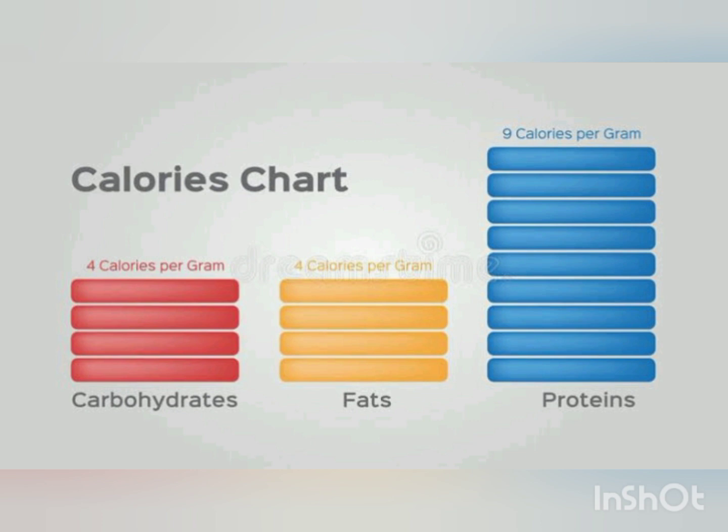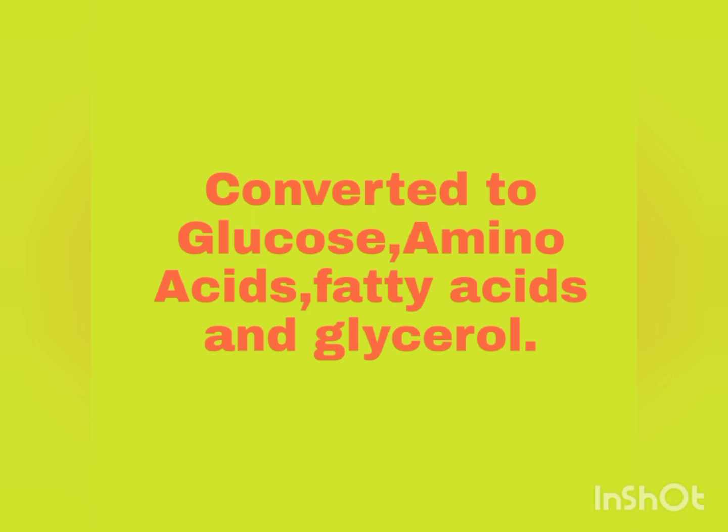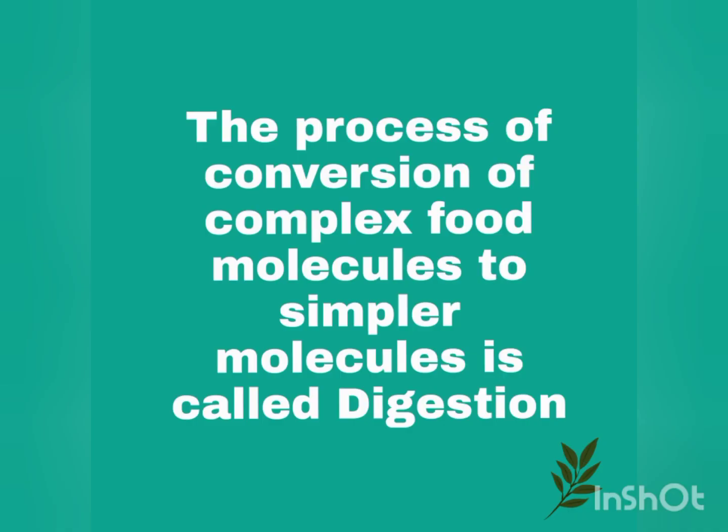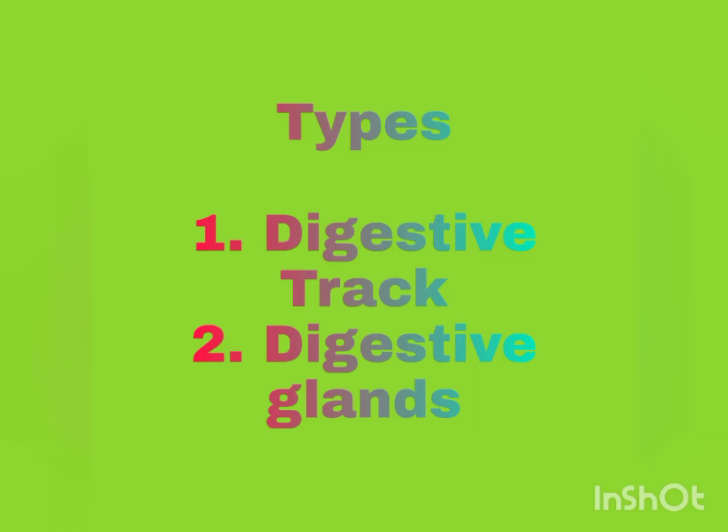Here, carbohydrate is converted into glucose, protein into amino acids, and fats into fatty acids and glycerol. These simple molecules are then absorbed either by blood or lymph. The process of conversion of complex food molecules into simple molecules is called digestion.